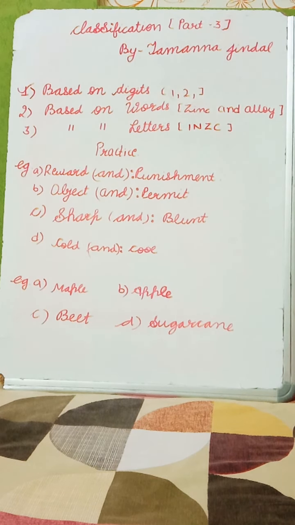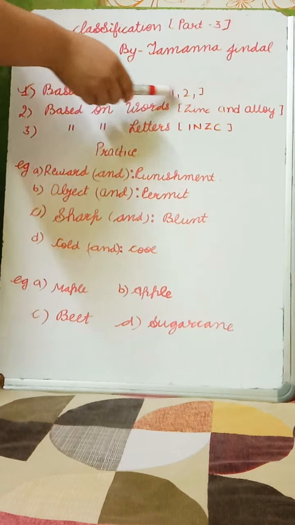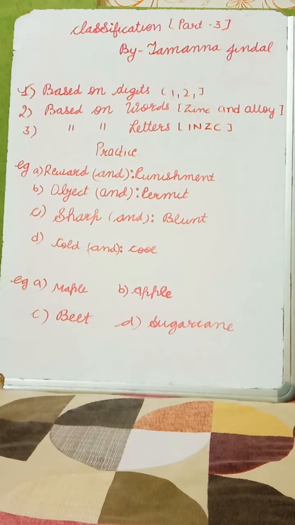Today I am Tamanna Jinal with part 3 of classification. Today we will learn about the classification based on words and letters. There are no specific rules for classification based on words and letters, as we have done classification based on digits, in which we are given some digits like 1 and 2.